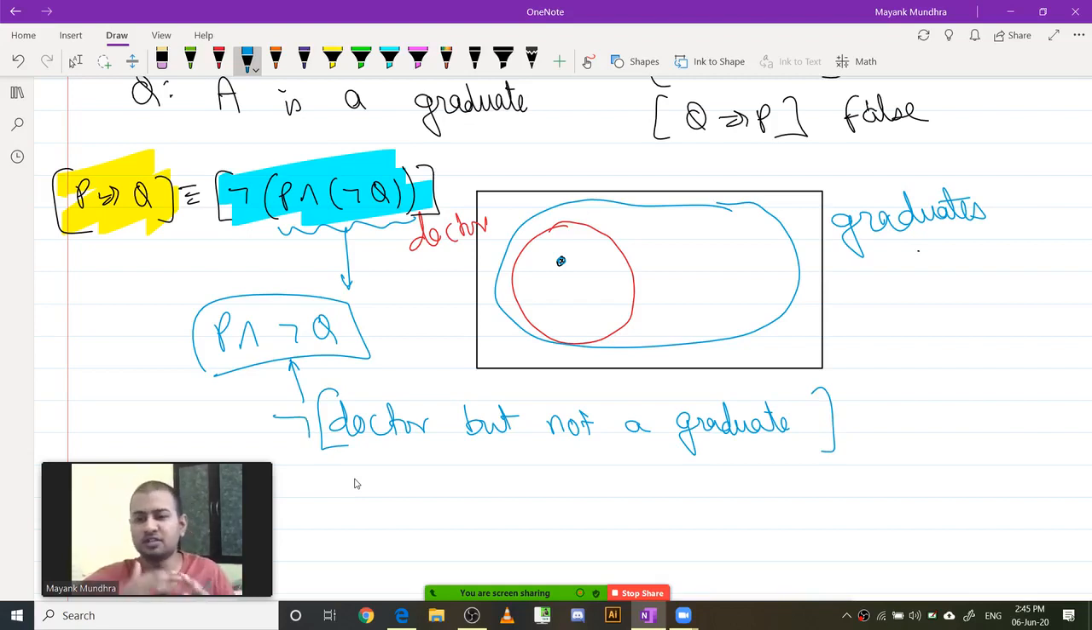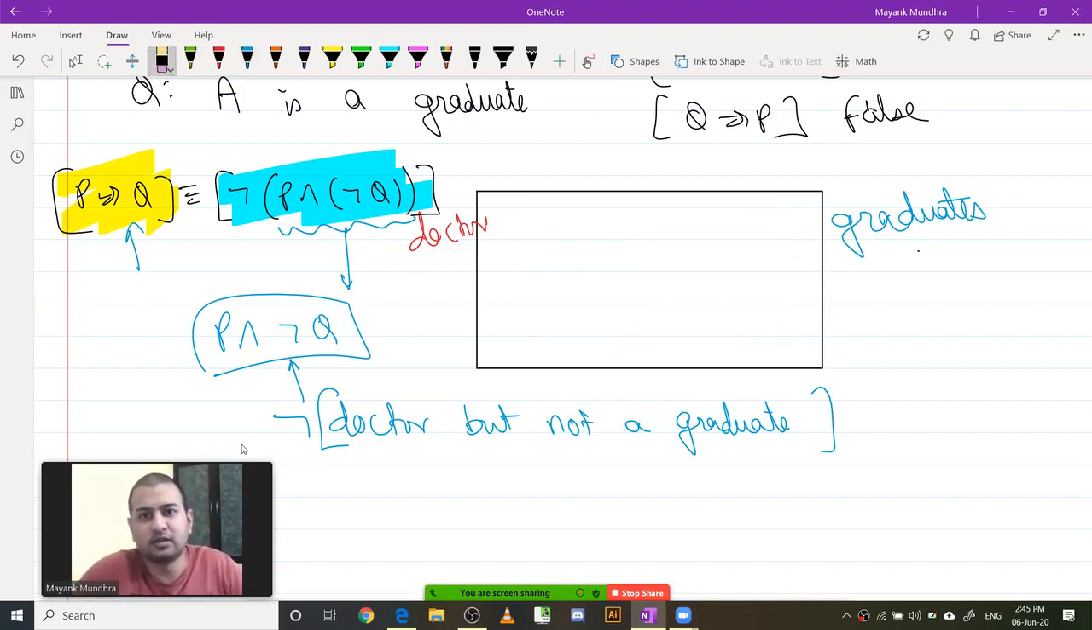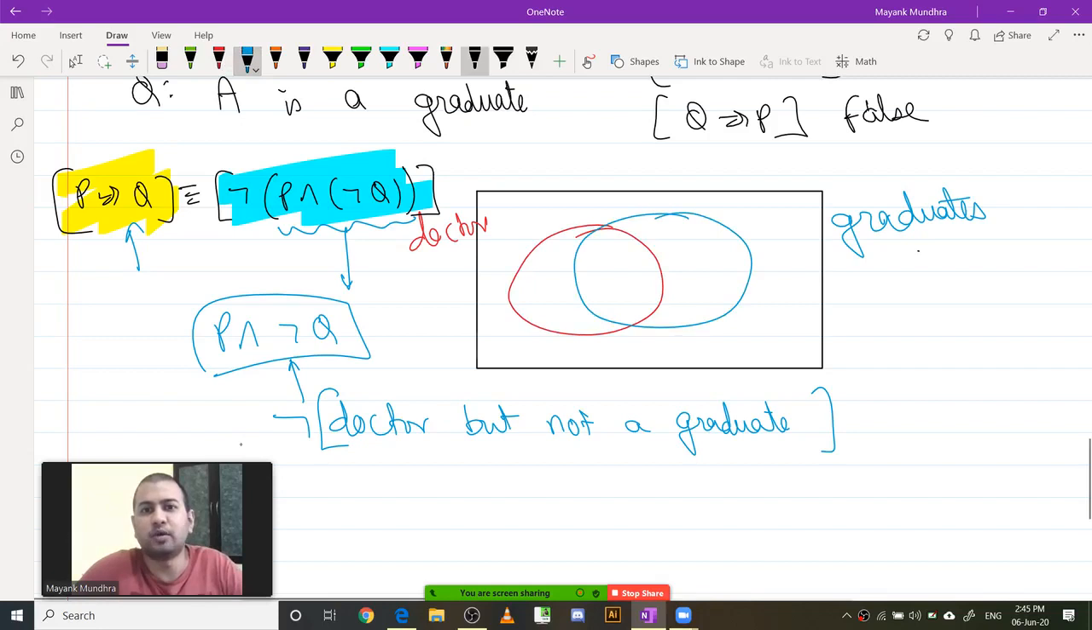So whenever the negation of this thing is true, then it is logically equivalent to this implication P implies Q. Basically we are saying that there cannot be a situation which looks like this, that this is the circle of doctors and this is the circle of graduates, and there is a point like this, which is basically a person who's a doctor but who's not a graduate. So this cannot happen. So that's why we have this negation here. So negation of P and not of Q.